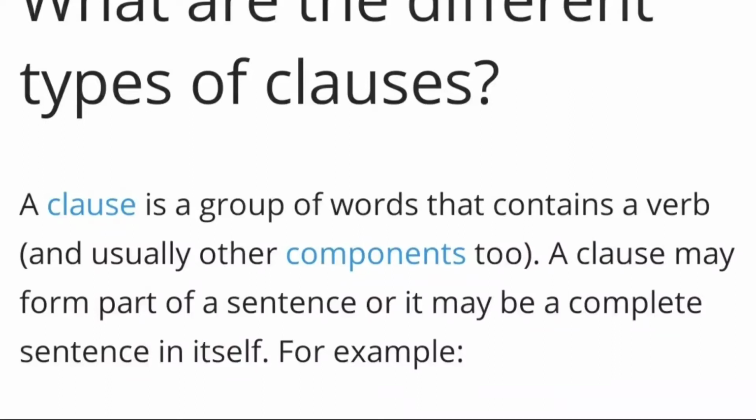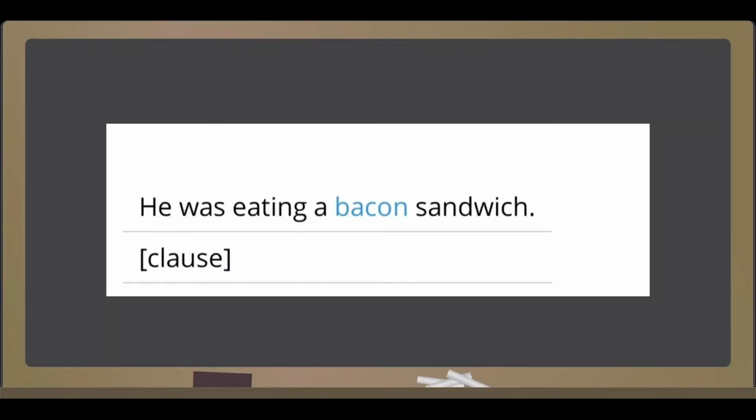A clause may form part of a sentence or it may be a complete sentence in itself. Let's see the examples. He was eating a bacon sandwich. It is a clause and also a complete sentence in itself. So, this is a clause, this is a complete sentence, and this is also an independent clause. An independent clause is a complete sentence.